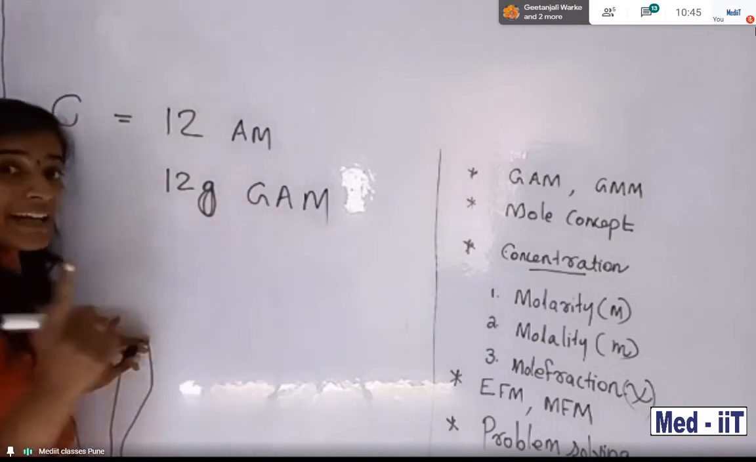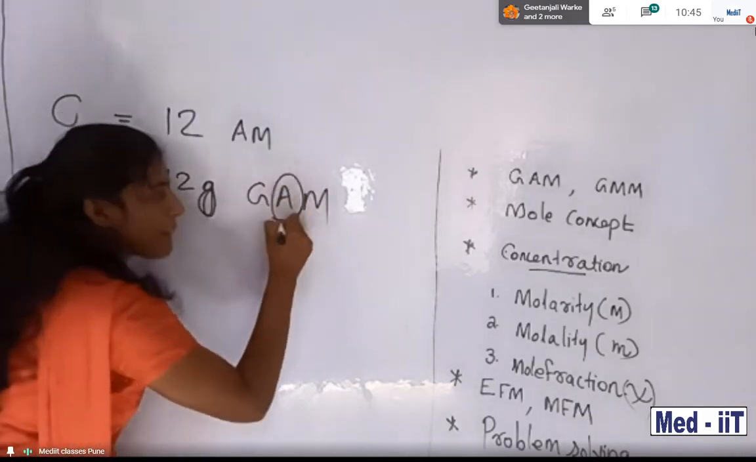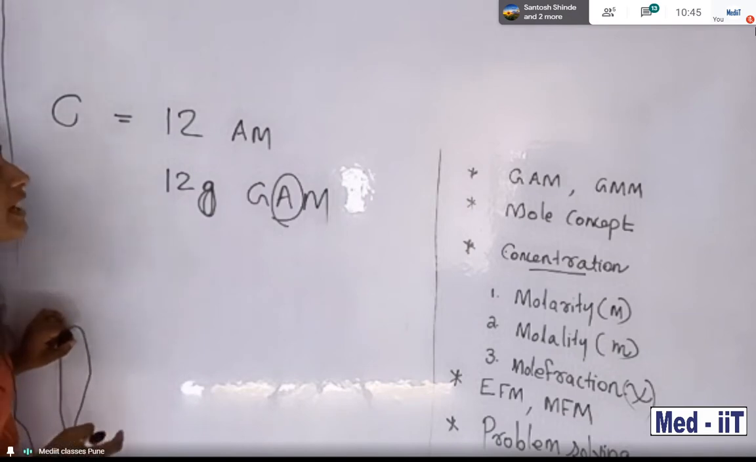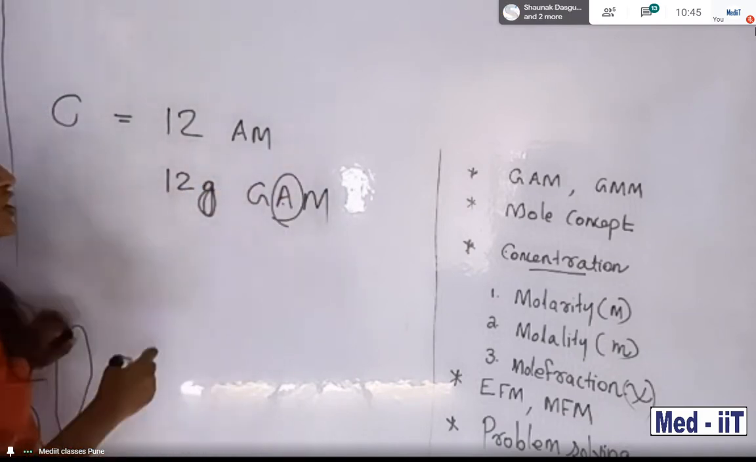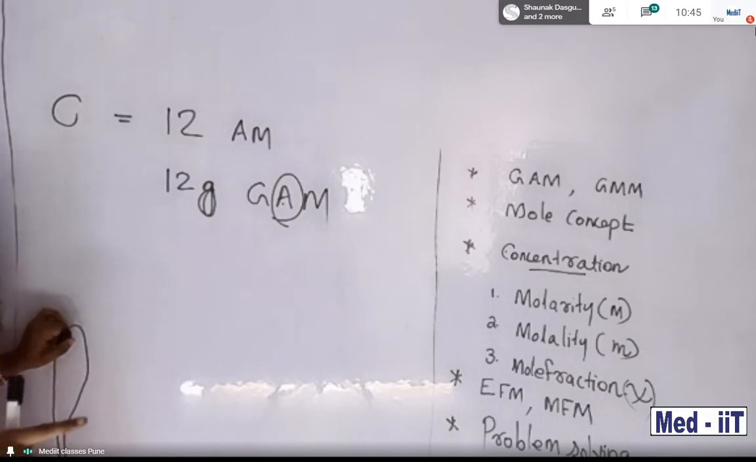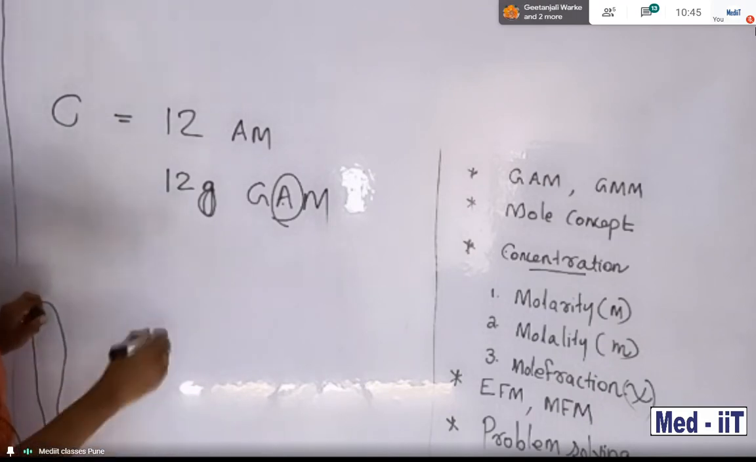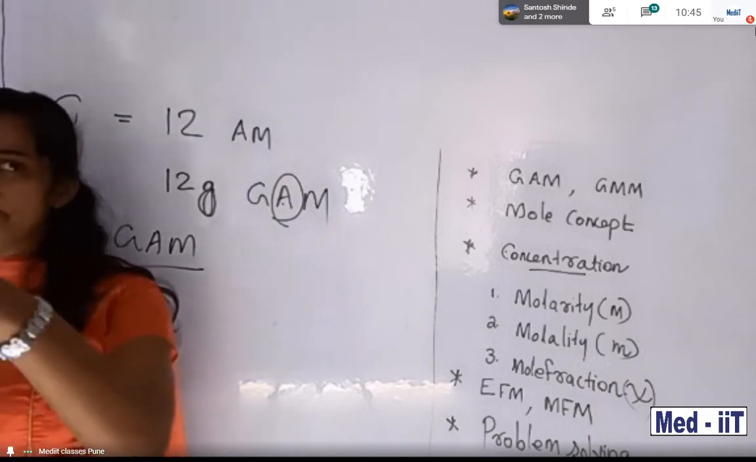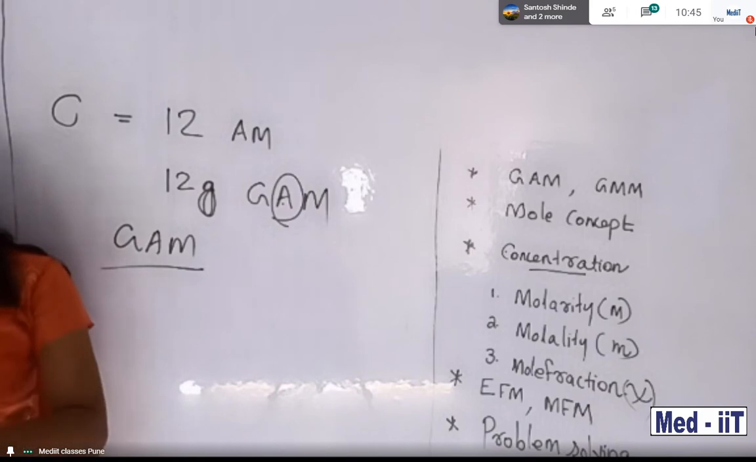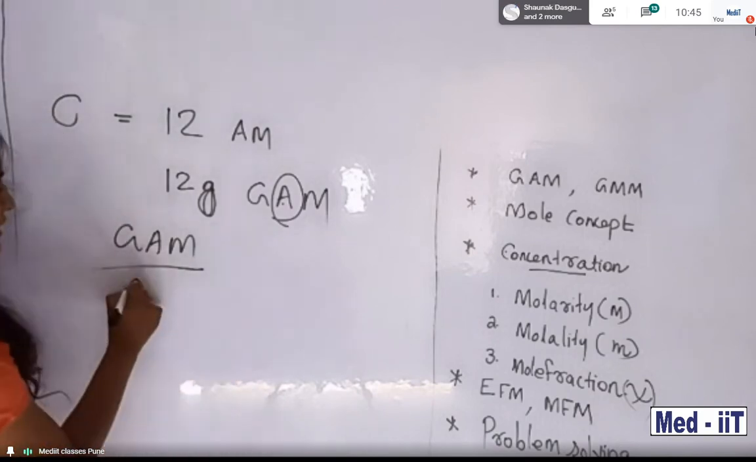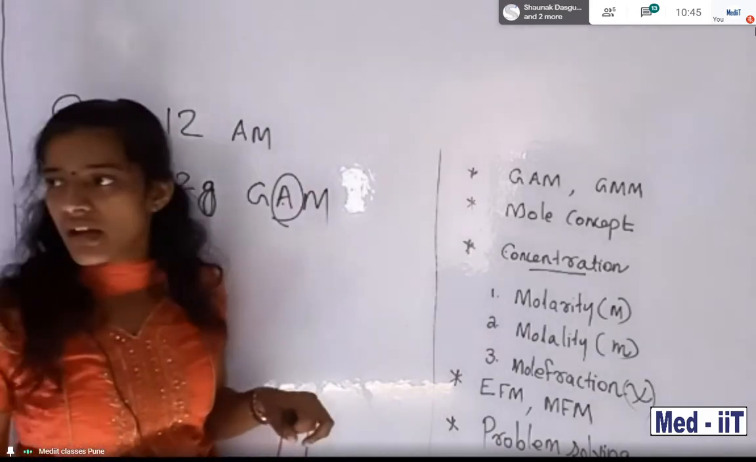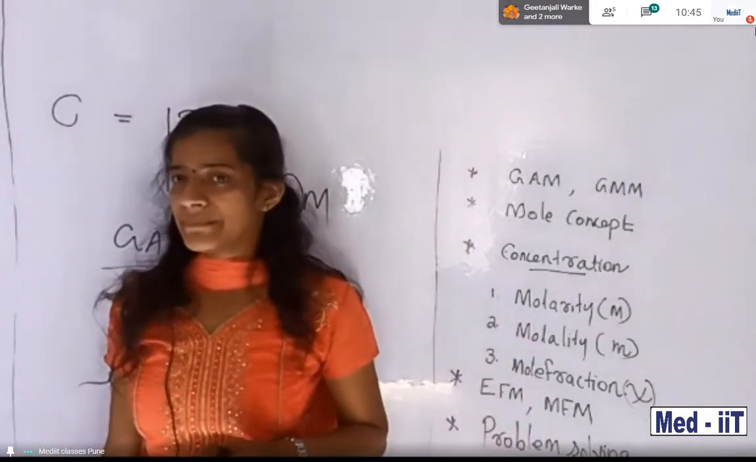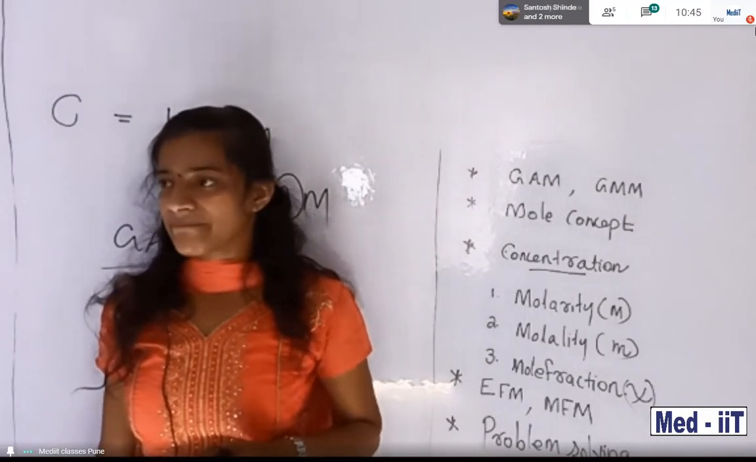So no confusion. This is at the atomic level, not at the molecular level, that is another thing we want to find out. So 12 gram GAM. I will give you another task. Tell me the gram atomic mass, GAM. For example, oxygen. Tell me, students, the gram atomic mass of oxygen.